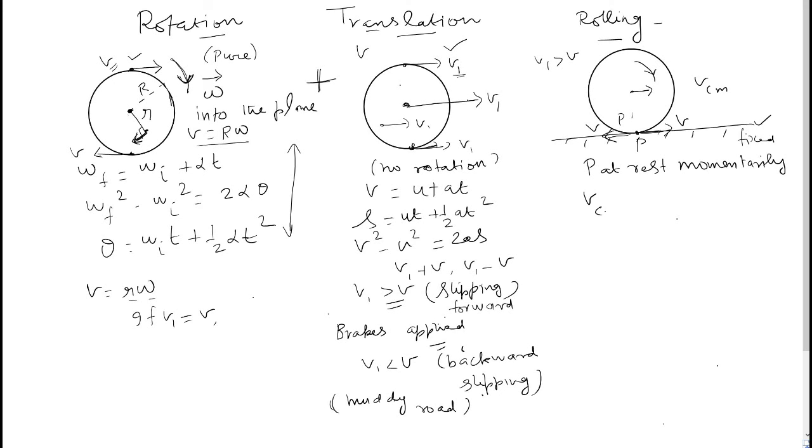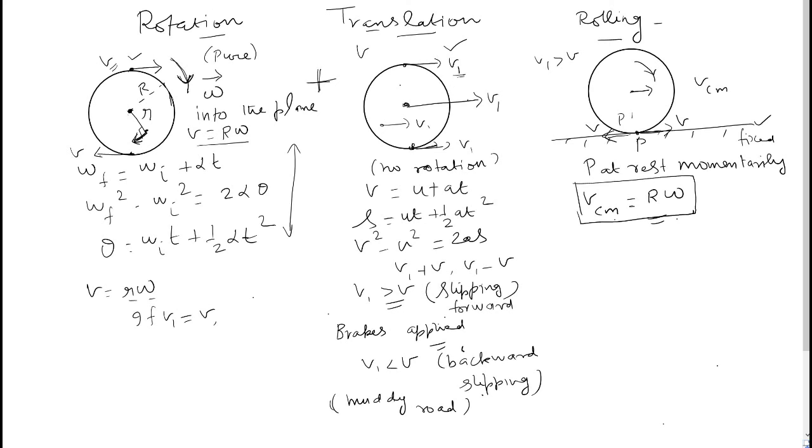So we get a very important condition for rolling without slipping. VCM is equal to R omega. VCM means velocity of the center of mass. That should be equal to capital R times omega. Important condition. Is it clear? Omega is the angular velocity of the body about its center of mass. Capital R is the radius.